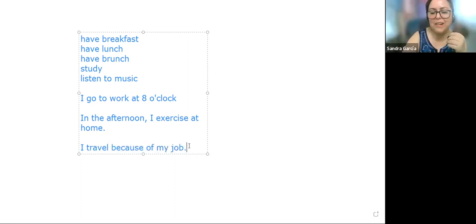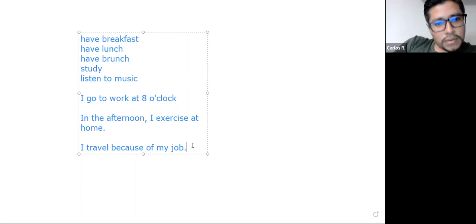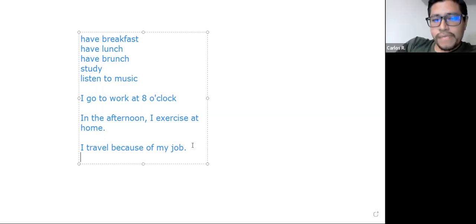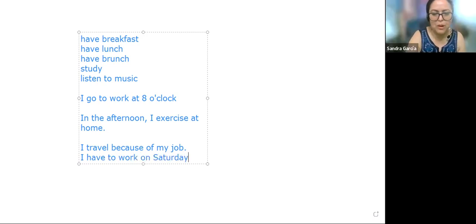Okay, what else? Something else more, Carlos? I have to work on Saturday. Very good. What about you, Angelica?